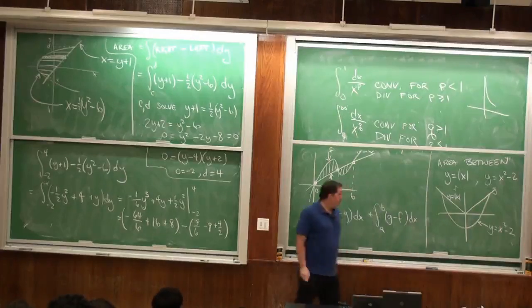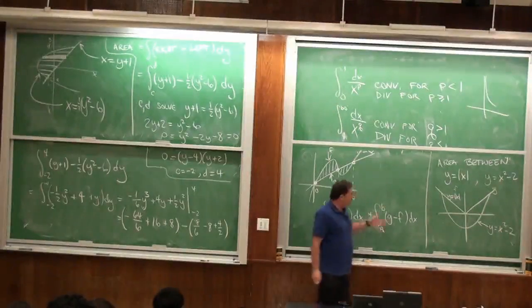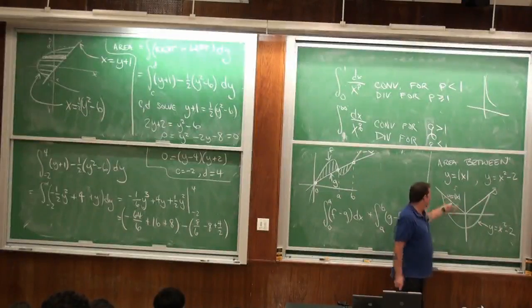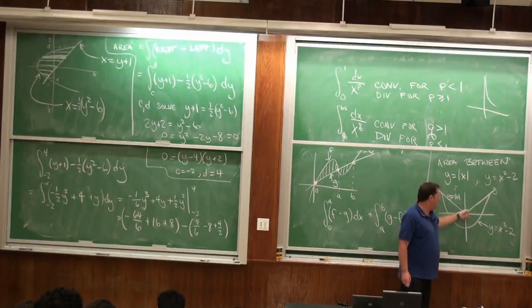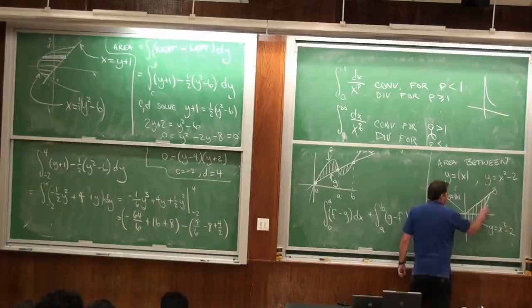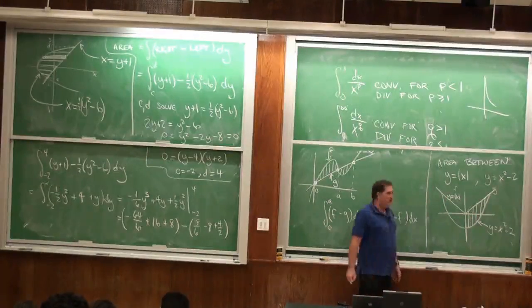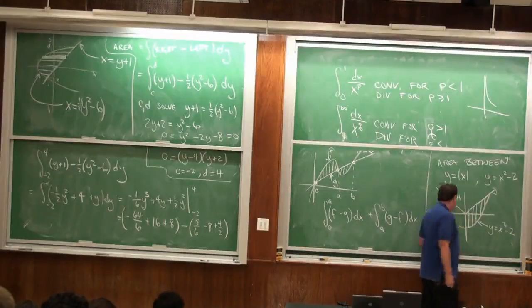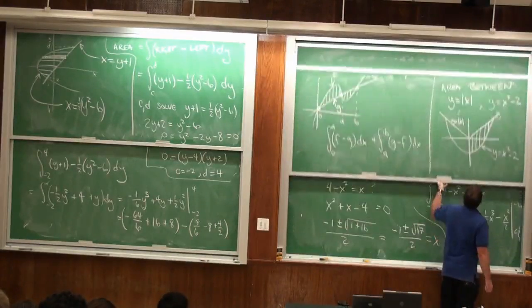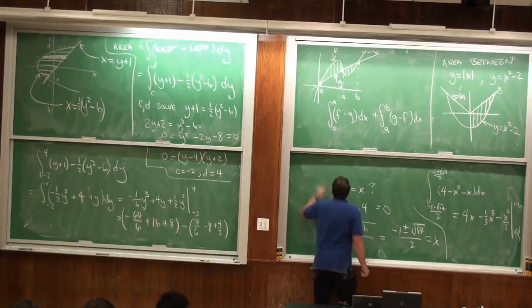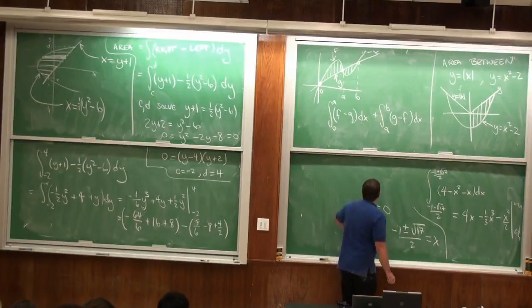Now, both of these are even functions, so I can do this in two ways. I can either integrate from here to here, and then from here to here, or I can just realize that the area over here is exactly equal to the area over there, so I can just do this half and double. Either way is okay. So when do these cross?